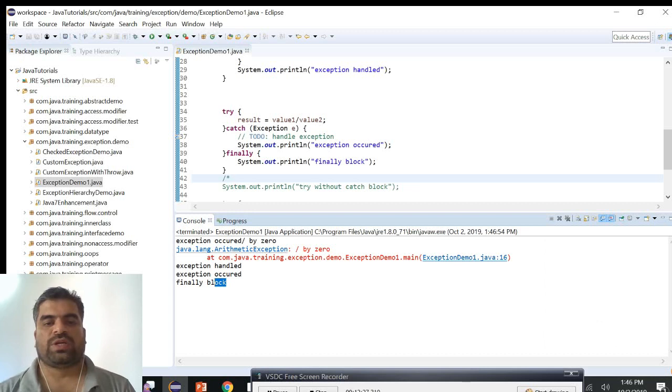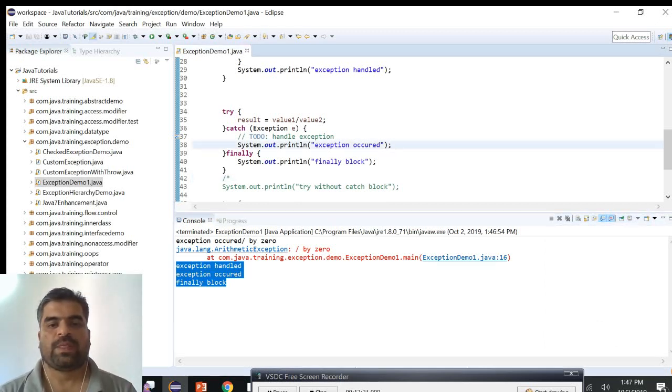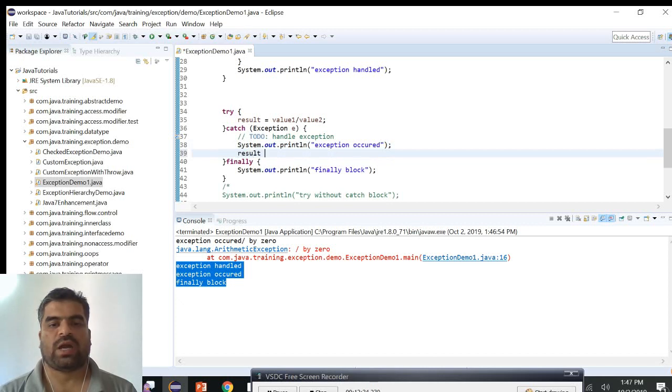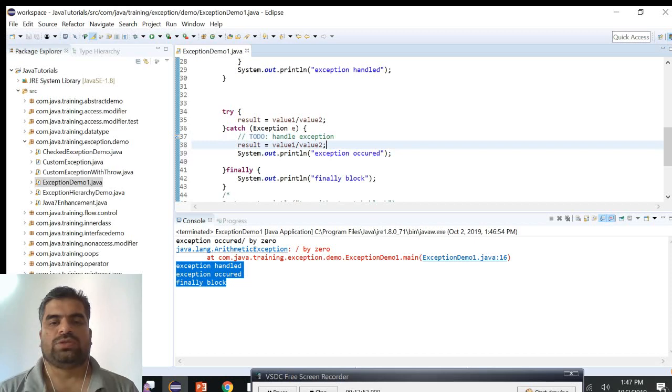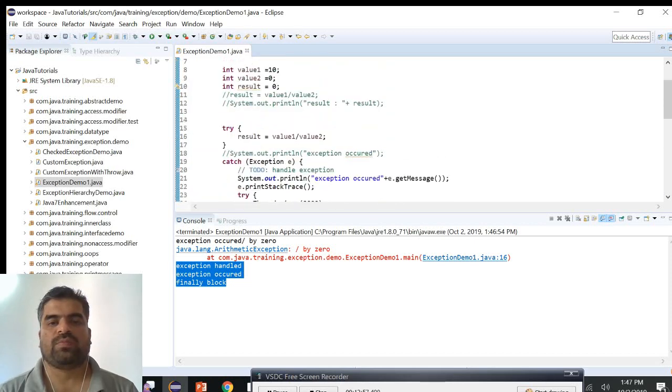Okay, so here we can see that the message is getting printed, the exception handled and exception occurred, etc. Here we can see that there is also a chance of an exception occurring in the catch block itself. So I'm doing one more evaluation here. I'm just commenting out the previous code.